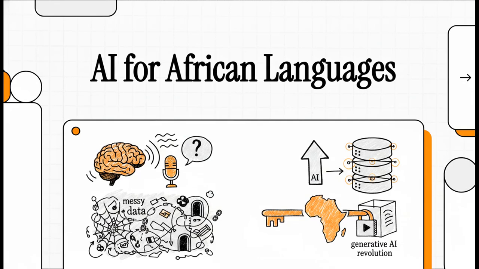Welcome to This Explainer. Today, we're diving straight into a fascinating linguistic mystery. It's a puzzle that actually holds the master key to bringing major African languages into the generative AI revolution. If you've been watching the explosive growth of AI lately, you know it's incredibly hungry for data. But what happens when that data is, well, a little messy, informal, full of hidden traps that completely trip up these algorithms? Let's figure it out.